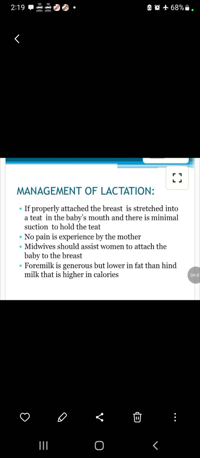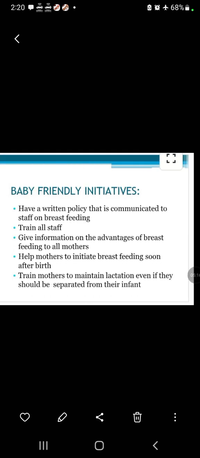If properly attached, the breast is stretched into a slit in the baby's mouth and there is minimal suction to hold the teat. No pain is experienced by the mother. Midwives should assist women to attach the baby to the breast. Foremilk is generous but lower in fat than hind milk, which is higher in calories.